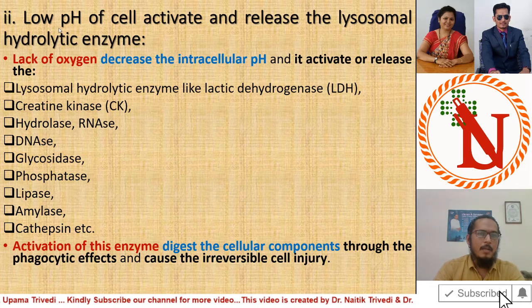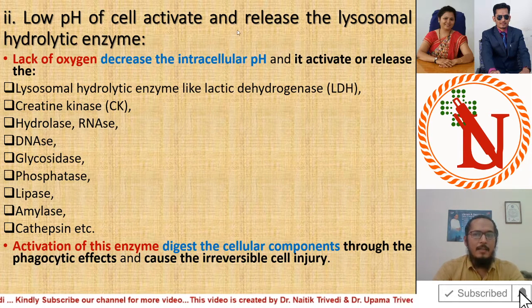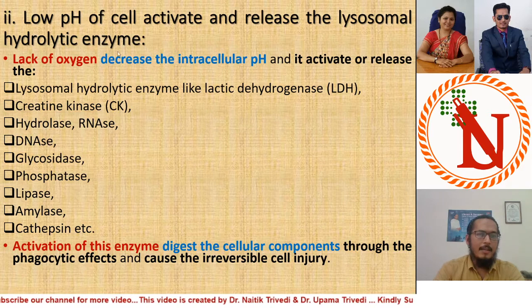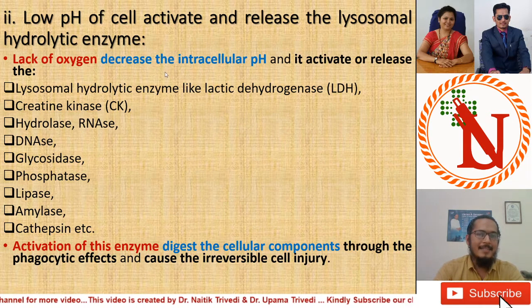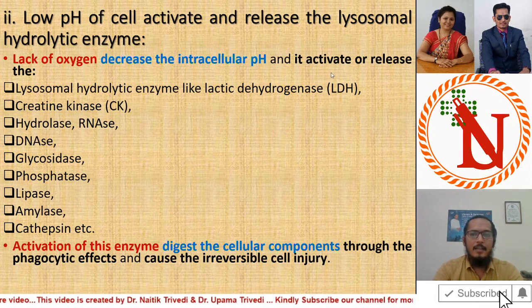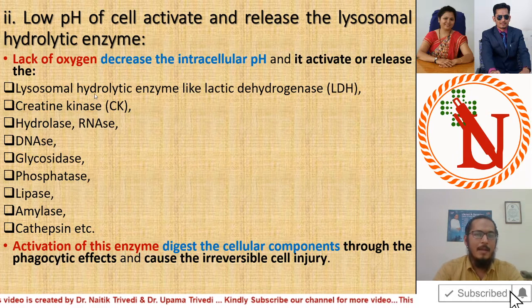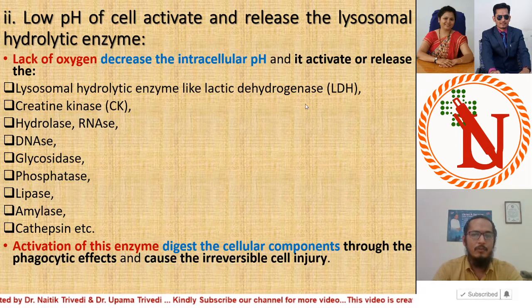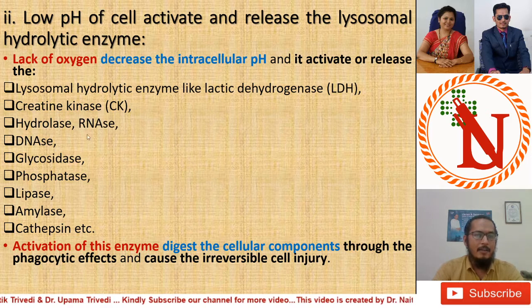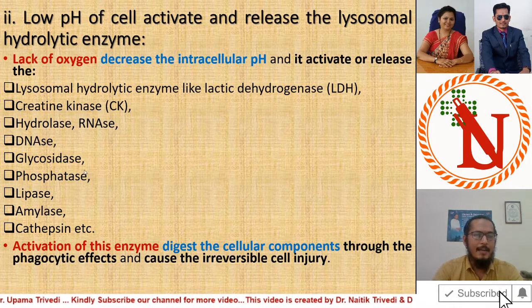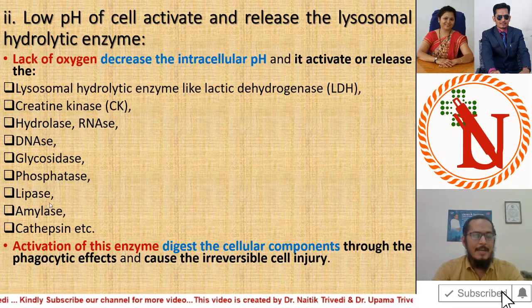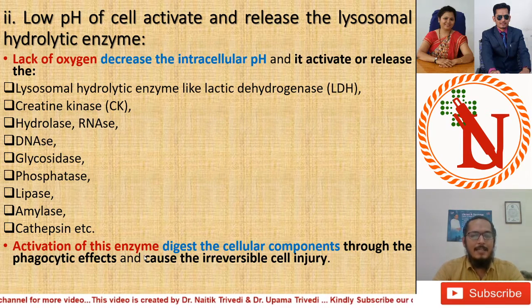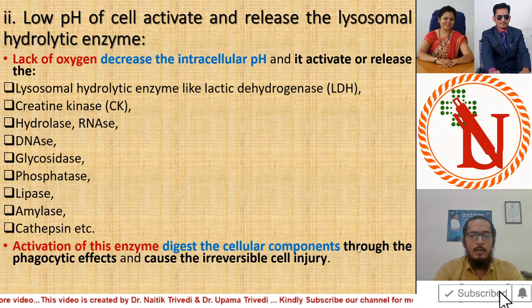So the low pH of the cell activates and releases lysosomal hydrolytic enzymes like lactic dehydrogenase, creatine kinase, hydrolase, RNase, DNase, glycosidase, phosphatase, lipase, amylase, cathepsin, etc. Activation of these enzymes digests the cellular components through the phagocytic effect and causes irreversible cell injury.